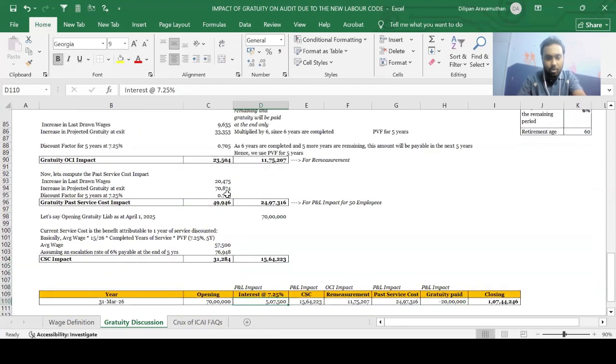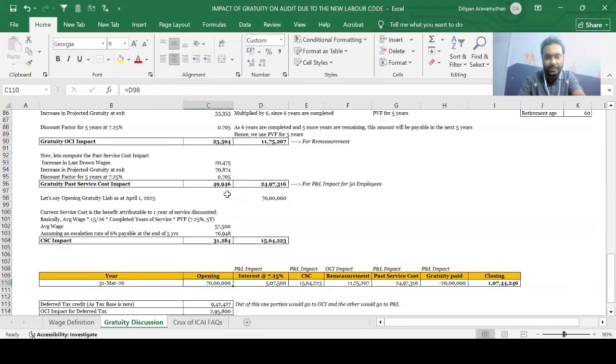So when I just come to my opening, guys, my opening is 70 lakhs, which we trace to our last year financial statements or maybe our last year actual report. There is interest, which is basically going to be applied on our opening balance at 7.25%, which is 70 lakhs into 7.25%, which gives us a number of 5,07,500. Current service cost, which we just computed right now, 15,64,223. Remeasurement again, which we saw, 11,75,207. Past service cost comes to, let's say, 24,97,316.